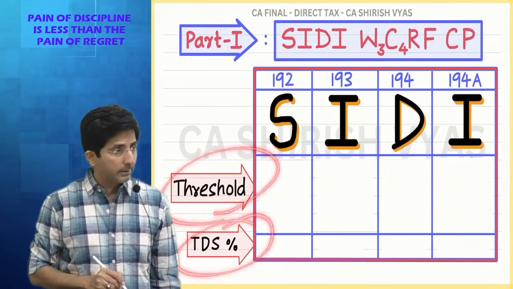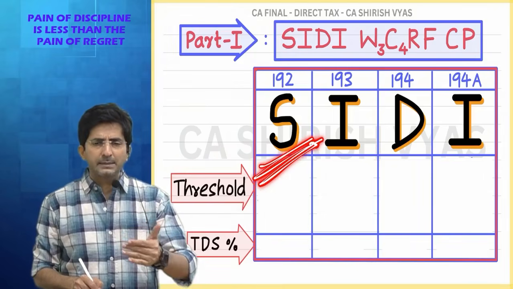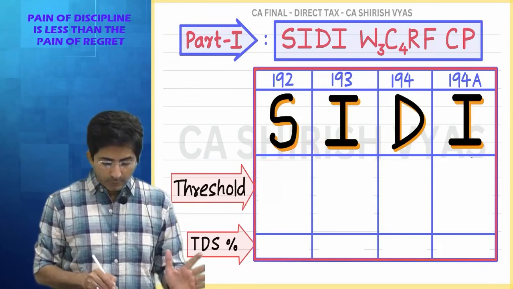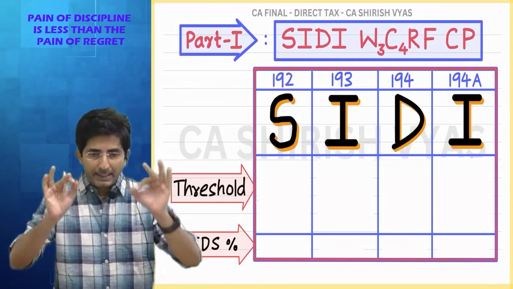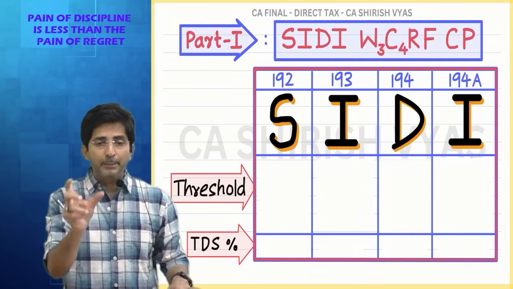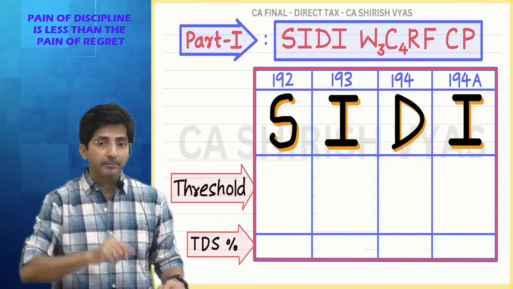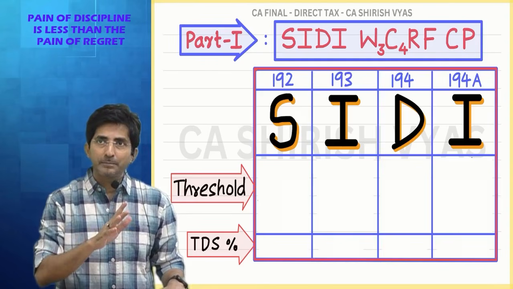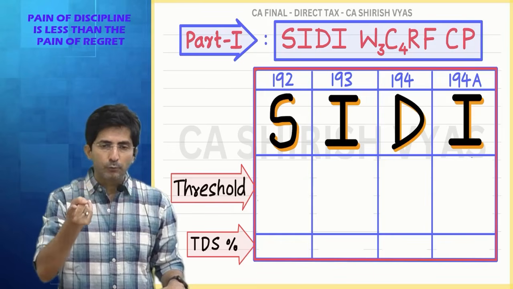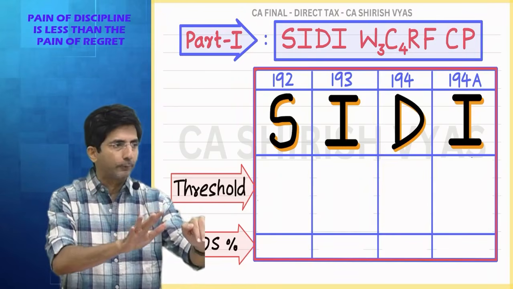Threshold, limit and percentage. So see, in salary the threshold is, only if the employee's salary is greater than basic exemption, TDS will be applicable. So what is the threshold? Employee's salary should be greater than basic exemption. You know the basic exemption under slab rates, the first slab is up to 2,50,000, that is basic exemption. And under the new regime, you forgot the slab rates: 4 lakhs, 0 to 4, 4 to 8, 8 to 12, 12 to 16, 16 to 20, 20 to 24, above 24. So under the new regime it is 4 lakhs, under the old regime it is 2,50,000.